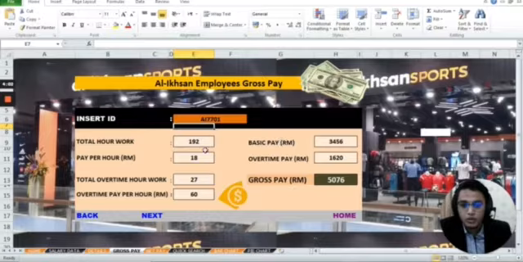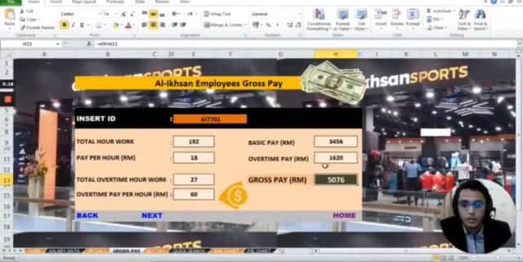And how we get the basic pay is from the total hours worked multiplied by the pay per hour, which is 80 ringgit. We can see that E9 multiplied by E11. The same calculation is used for the overtime pay: total overtime hours worked multiplied by overtime pay per hour, and we get 1,620 ringgit.